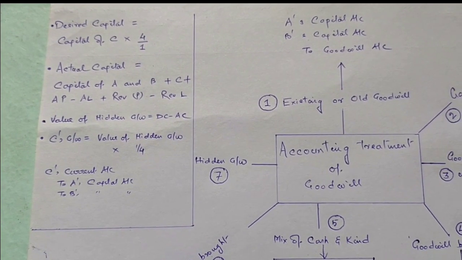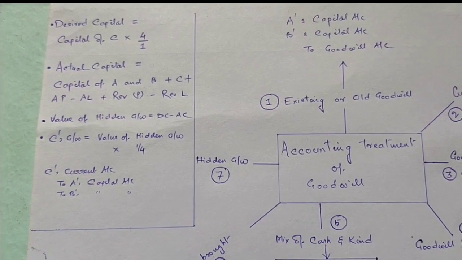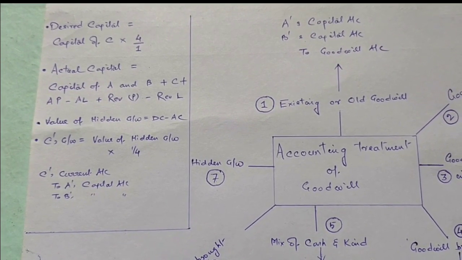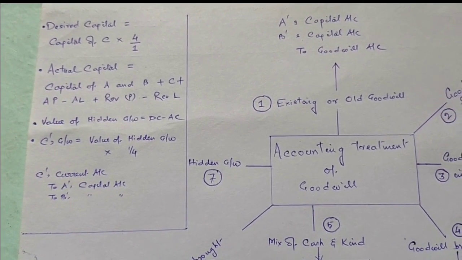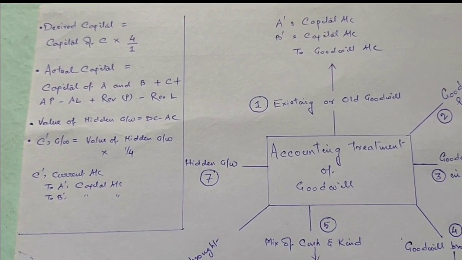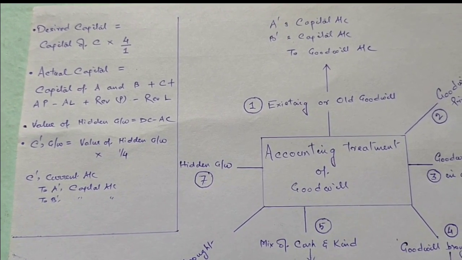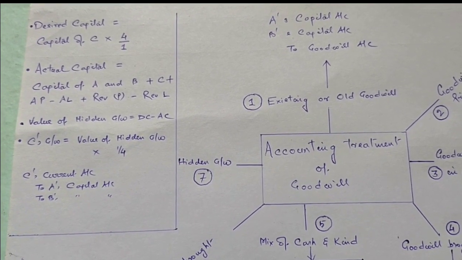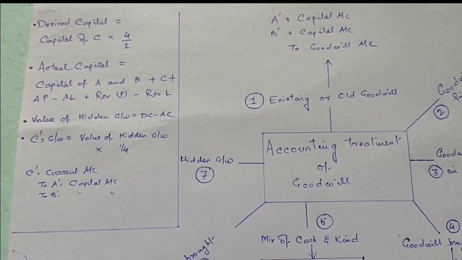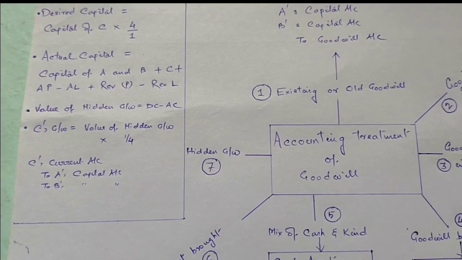Remember, only if desired capital is greater than actual capital is there a value of goodwill. The next step is to calculate C's share of goodwill from the value of goodwill of the firm. And in case the new partner does not bring goodwill in cash, the entry will be the same as when the new partner has not brought goodwill in cash: C's current account debited to A's capital and B's capital in sacrificing ratio. Thank you.